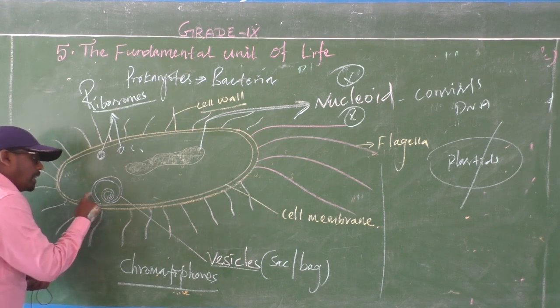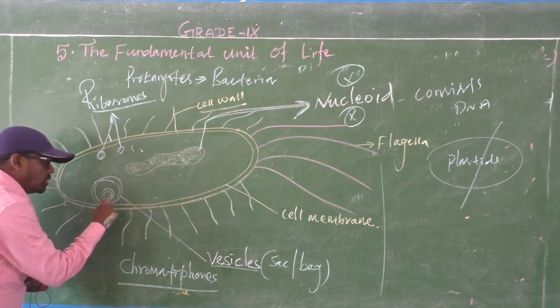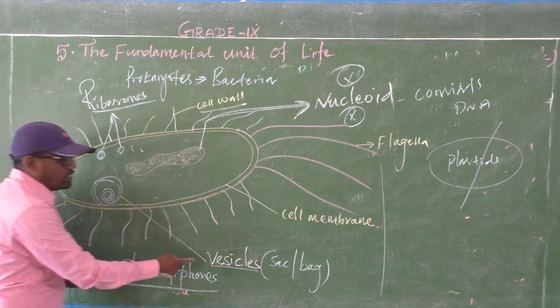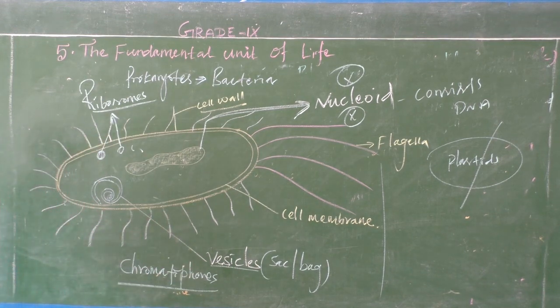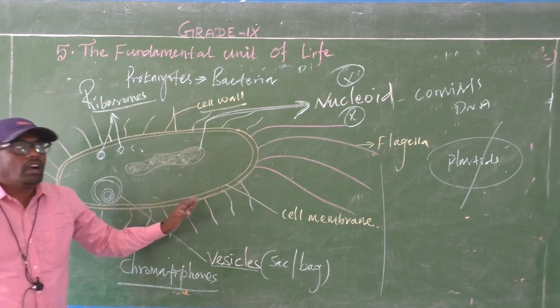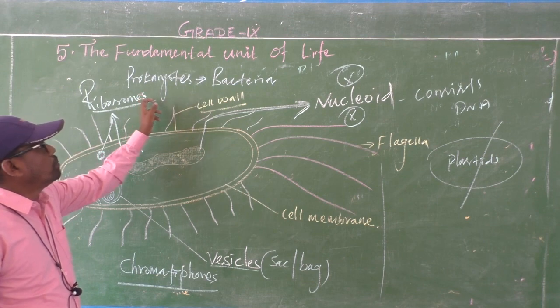The plasma membrane folded inwardly, or invagination of the plasma membrane, is called vesicles. In this region photosynthesis occurs. Because of these characters, bacteria come under prokaryotes.